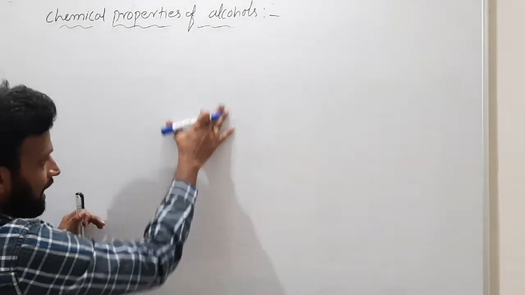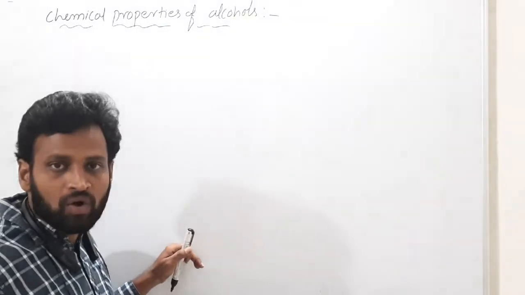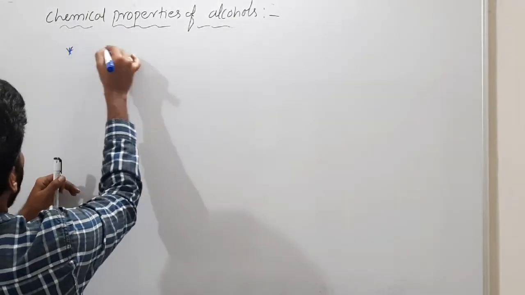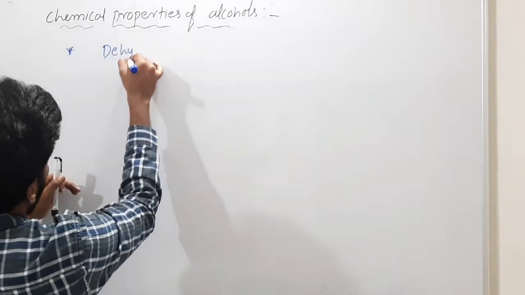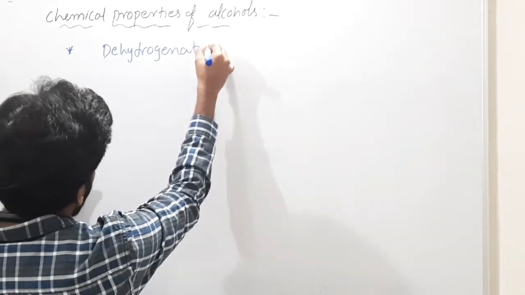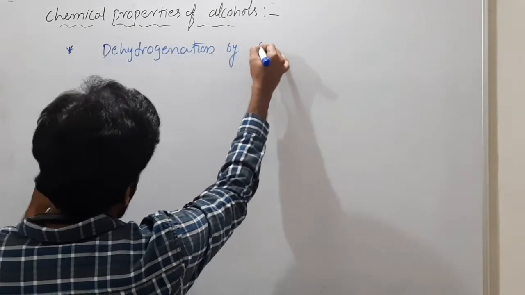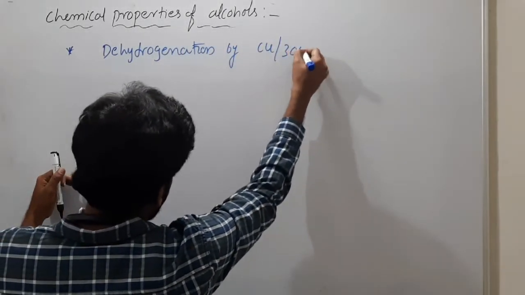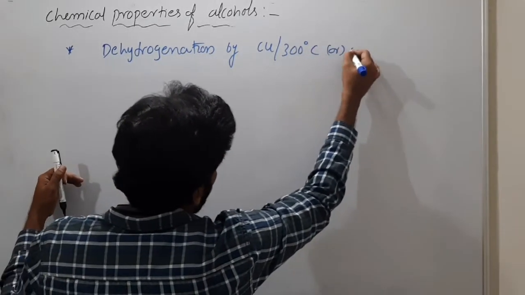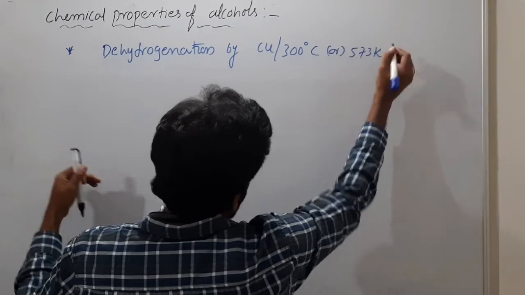So before we have a list of strong and weak oxidizing agents, I will give you one more, that is dehydrogenation. Dehydrogenation by copper at 300 degrees Celsius, or else 573 Kelvin.